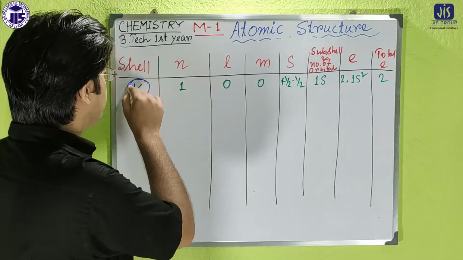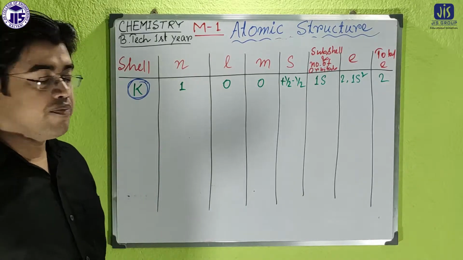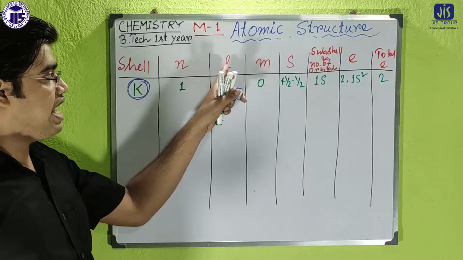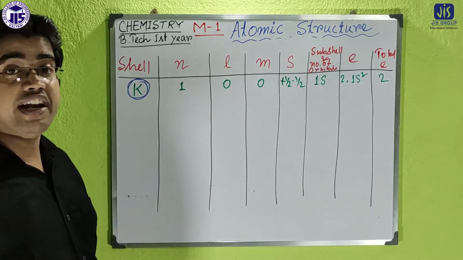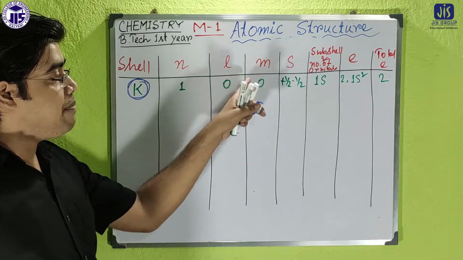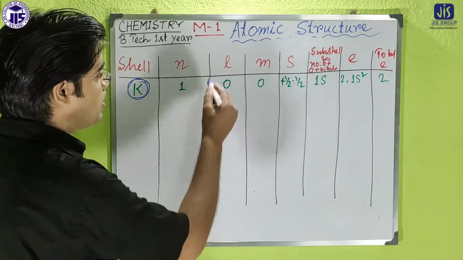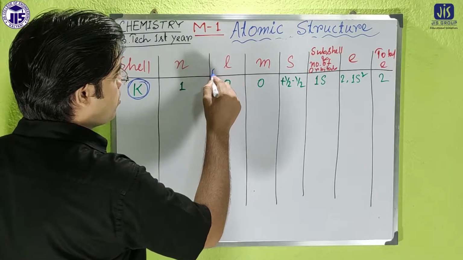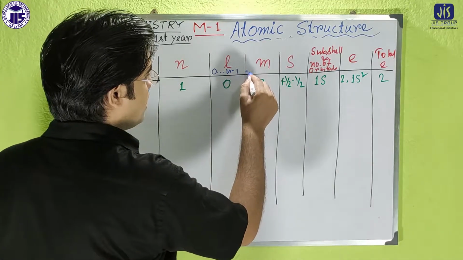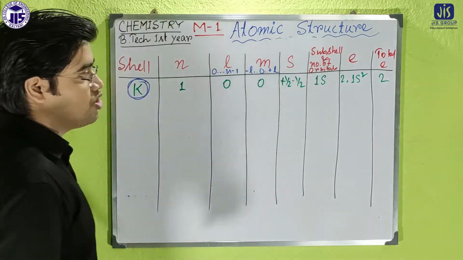If it is the first cell, or the first orbit, then in that case l equal to 0. I told you that l is equal to 0 to n minus 1, that means 1 minus 1, 0. If l equal to 0, m is obviously 0, because m is equal to minus l to plus l, including 0. Here l is equal to 0 to n minus 1.